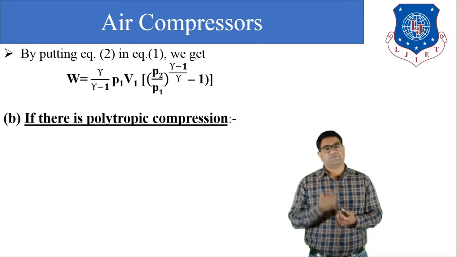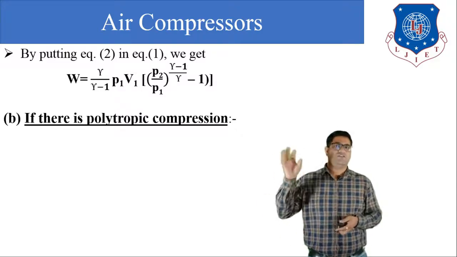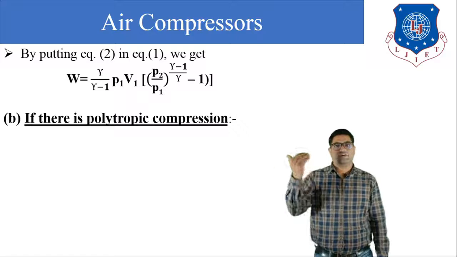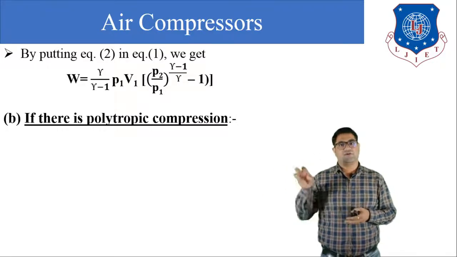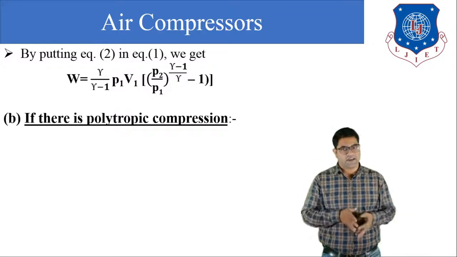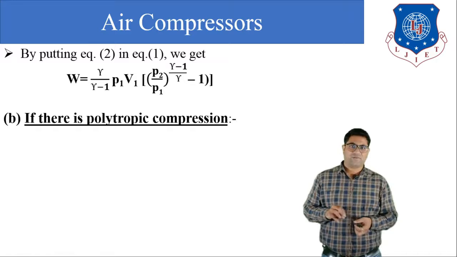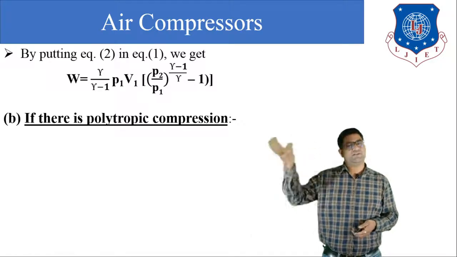Now if the compression is polytropic, then what do we have to change, and what will be the value of work done? We know the difference between the adiabatic and the polytropic process. In the polytropic process, all the equations remain the same, but here we have to replace gamma by n. Here n is the polytropic index and gamma is the adiabatic index. So we have to change only the index.